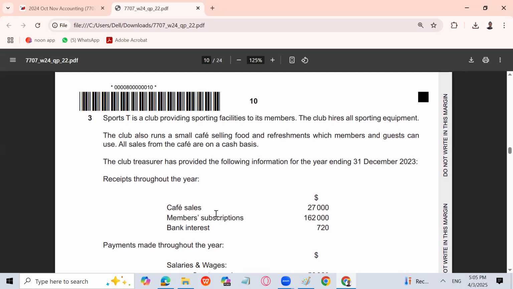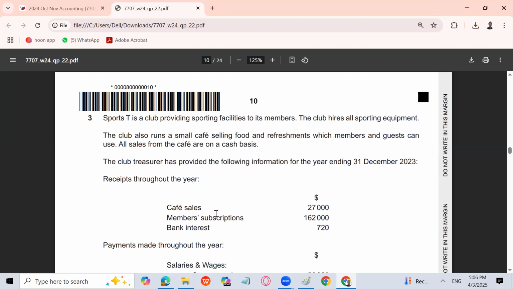Sports Tea is a club providing sporting facilities to its members. The club hires all sporting equipment. The club also runs a small cafe selling food and refreshment, which members and guests can use. All sales from the cafe are on a cash basis.